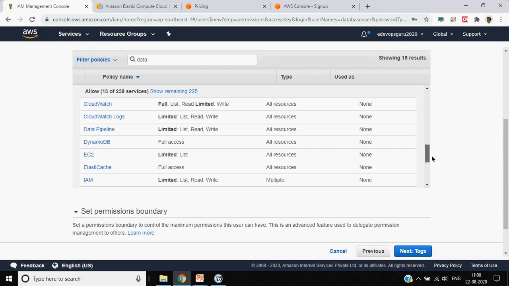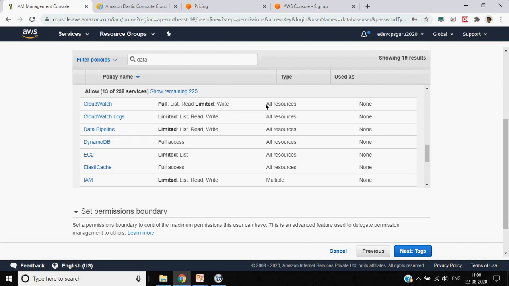Or you can also view it in this text format. If you choose database administrator, this user will have listing permission, read permission, and limited write permission for CloudWatch. CloudWatch is another service we will talk about later.